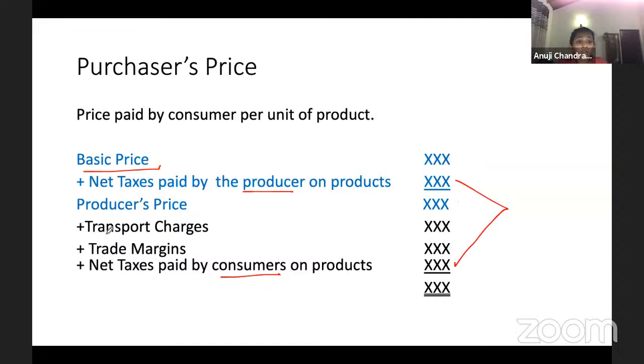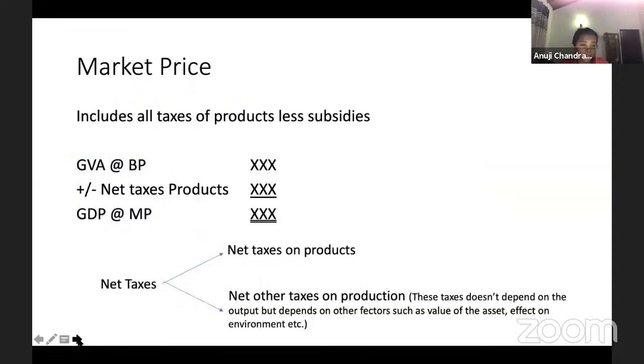Then you add transport charges and trade margins as well. Now, if they ask you what the purchaser's price is, guys, you add the transport charges and trade margins. That is the margins that you keep to sell. Okay, then you get the purchaser's price. Next one is the market price.